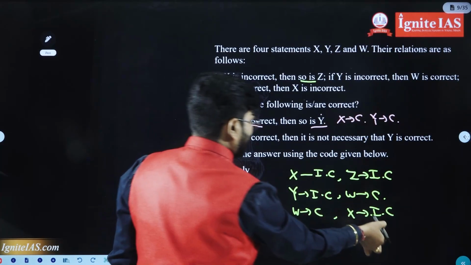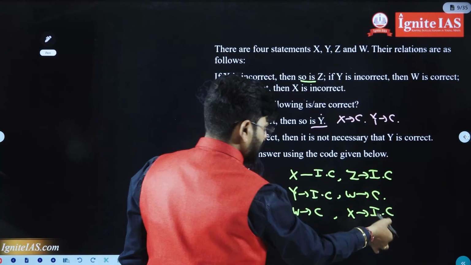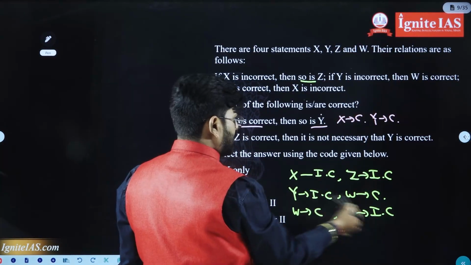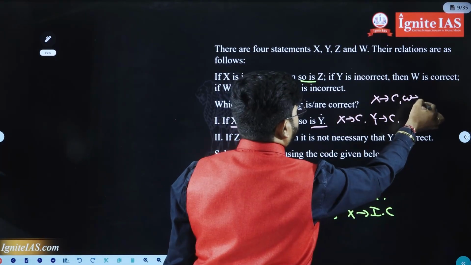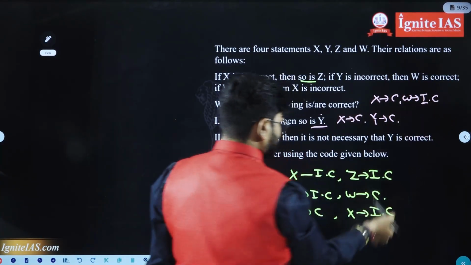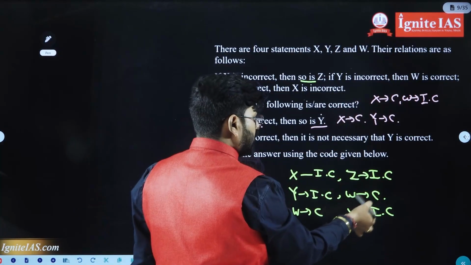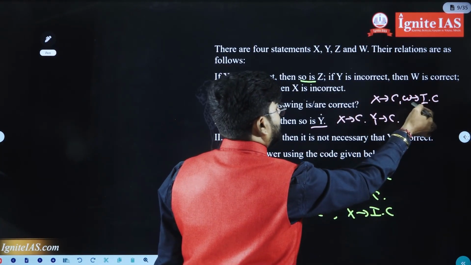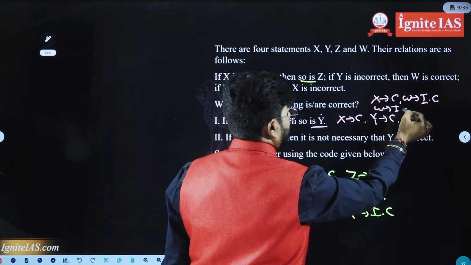If X is correct, W is incorrect, opposite. Is it clear? Why? Because if X is incorrect, W is correct, opposite. Now here W is incorrect.